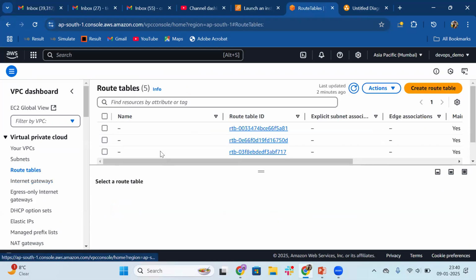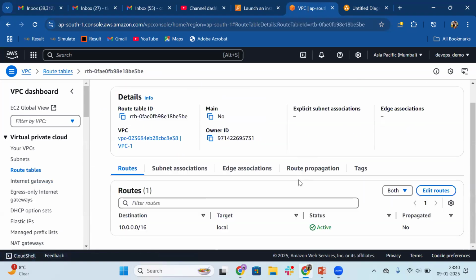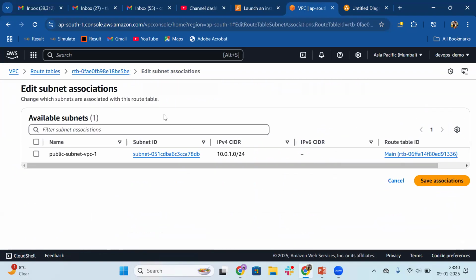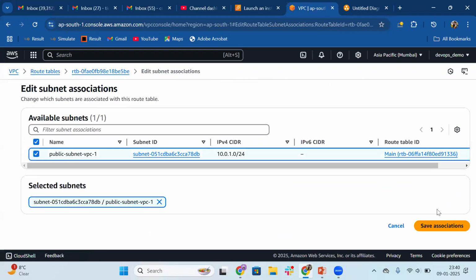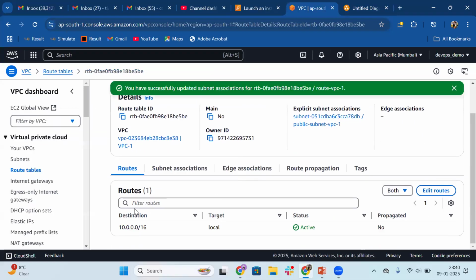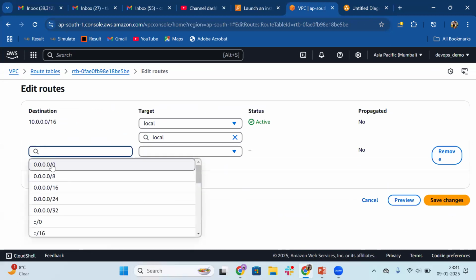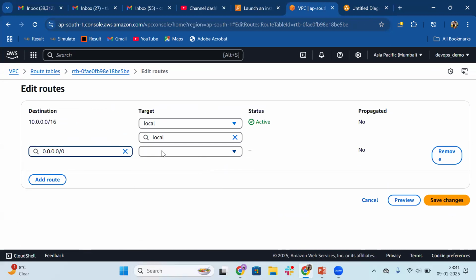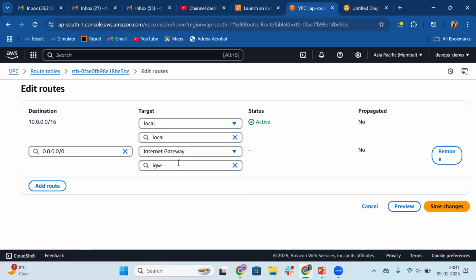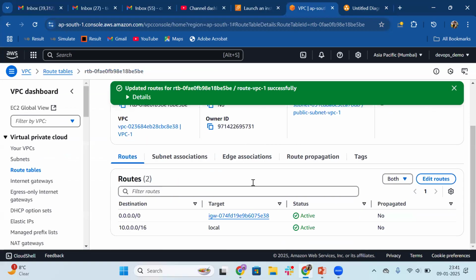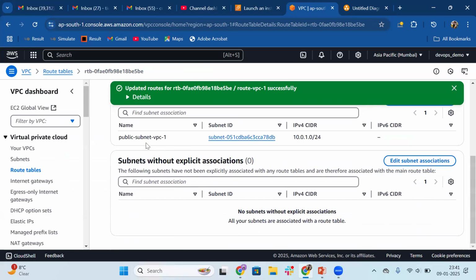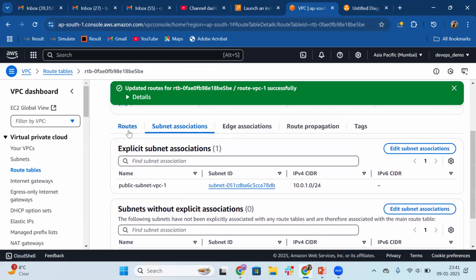Now let's get into the route table. We have the one route table created, route VPC1. Let's get into the subnet association. Edit subnet association, public subnet VPC1. Save association. Then we will have to edit the routes, and here we will add 0.0.0.0/0 as a CIDR so that any request can go to the internet. Then we will select the internet gateway, and in the IGW, I will pass IGW VPC1. Save changes. Now your subnet which is associated with this route table has become the public one according to your routes.